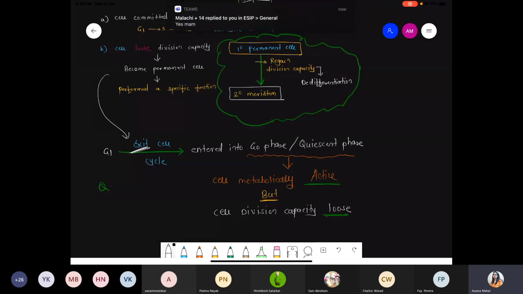ठीक है. I think you have the module. After the class, try to solve the questions related to mitosis. ठीक है? Yeah, and you will get one question related to G naught phase.